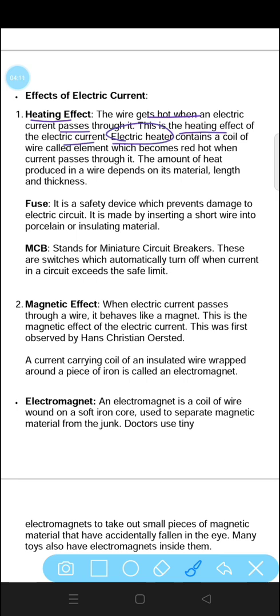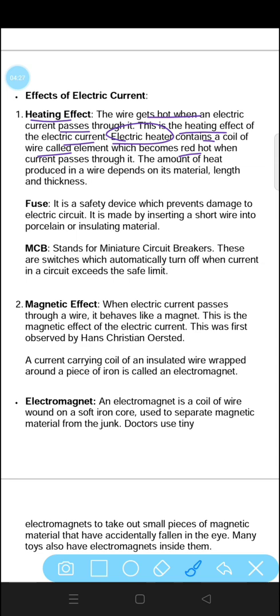Electric heaters contain a coil of wire called an element, which becomes red hot when current passes through it. The amount of heat produced in a wire depends on its material, length and thickness. So this is what we talked about.